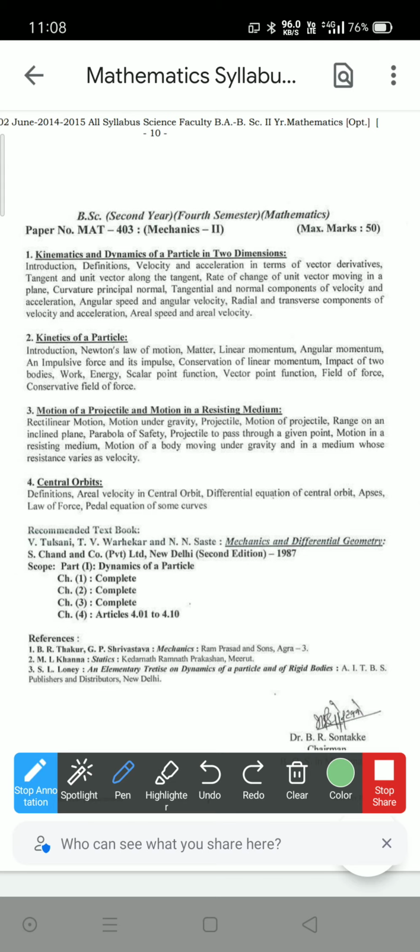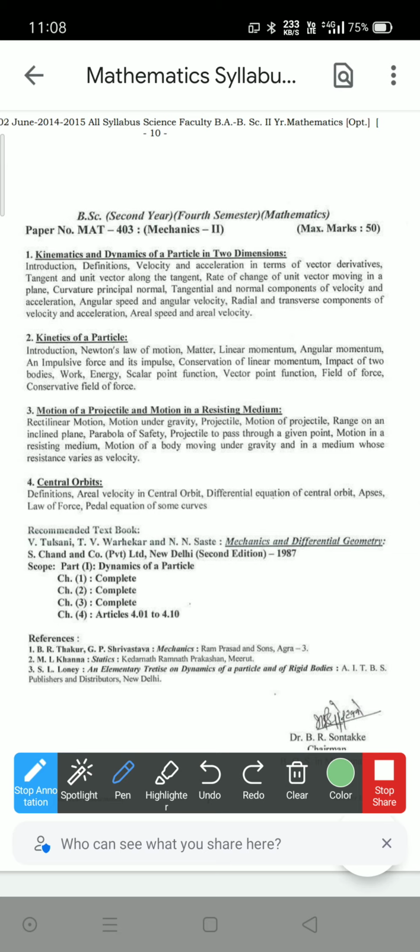Paper number 403, mechanics second, and marks allotted to this paper is 50. There are four topics in this paper. First is kinematics and dynamics of a particle in two dimensions. Next, kinetics of a particle. Third topic is motion of a projectile and motion in a resisting medium. And last topic is central orbits.